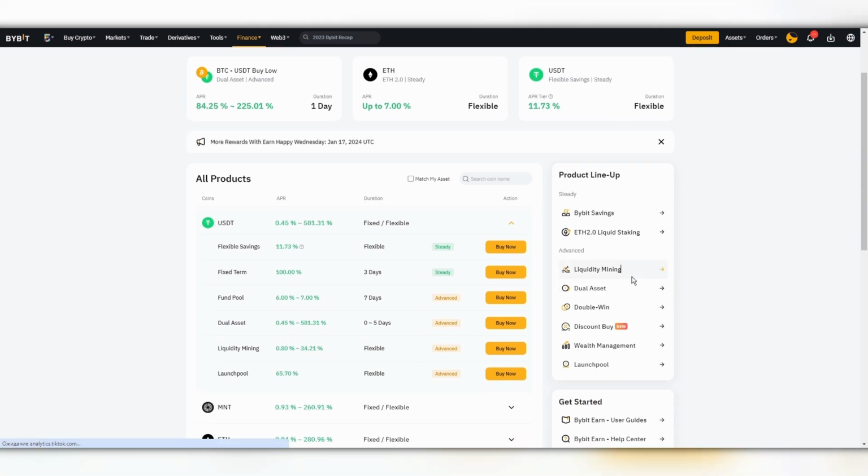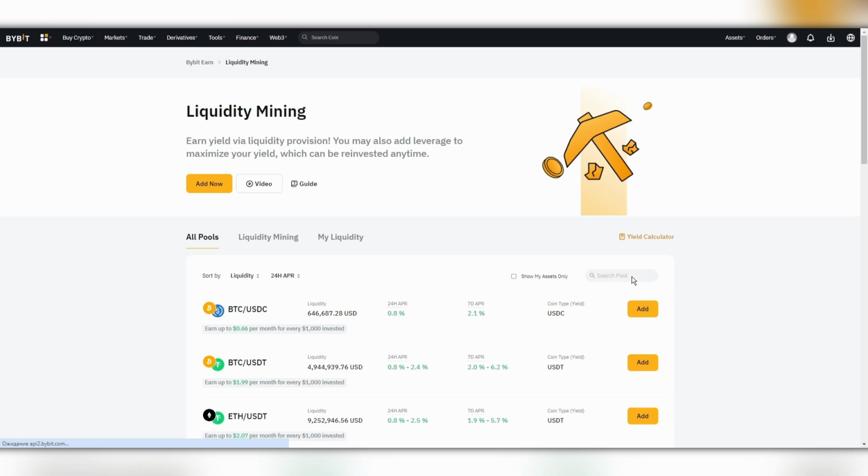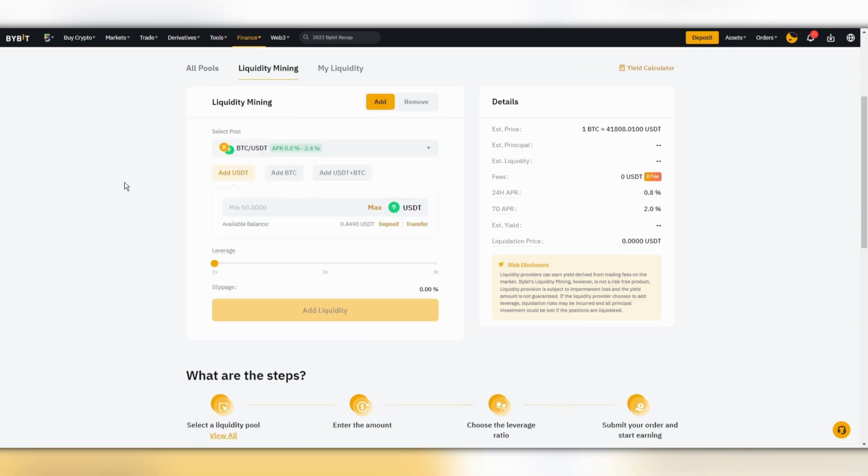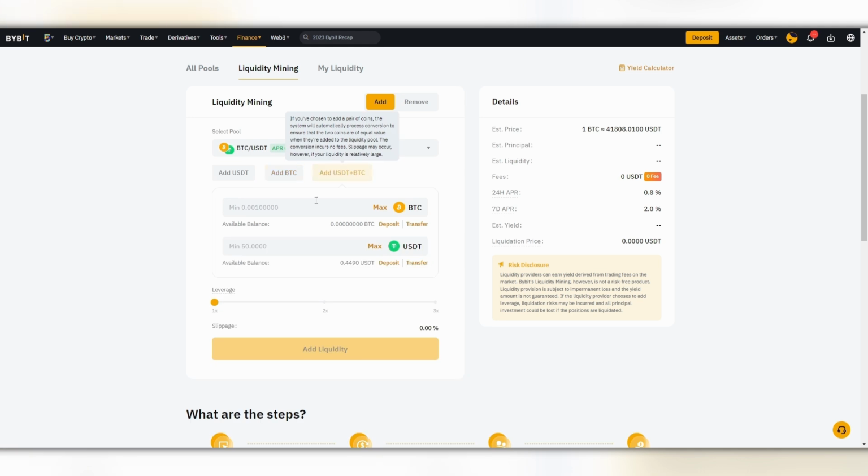Next, liquidity mining. It's very similar to staking in the sense that you just stake, freeze your funds. But how does it work here? The funds are used by the exchange. Let's say in a pair of Bitcoin and USDT, you invest USDT in it. When other pool transactions are made, changing USDT there to Bitcoin and so on, you will receive a percentage of these transactions in USDT, respectively. If in Bitcoin, you will receive in Bitcoin. If you take one and the other, you will receive both. This is the best way.